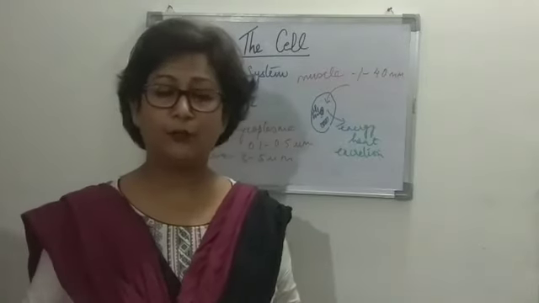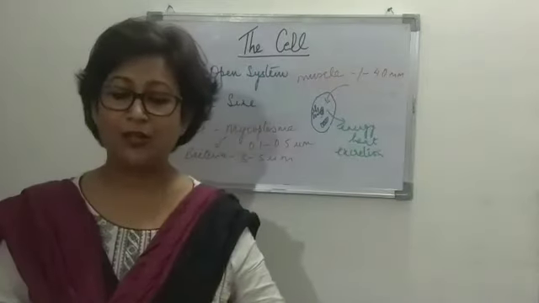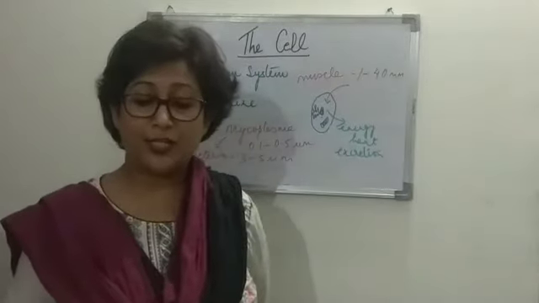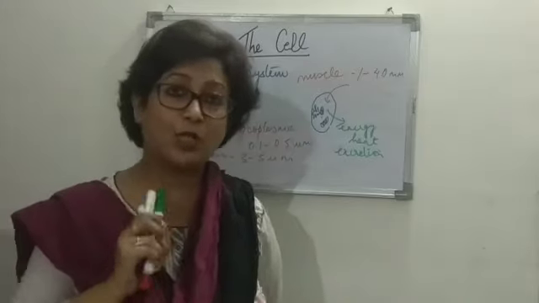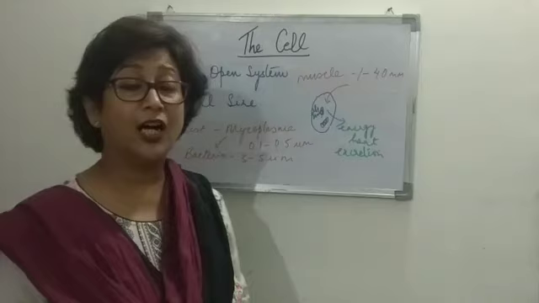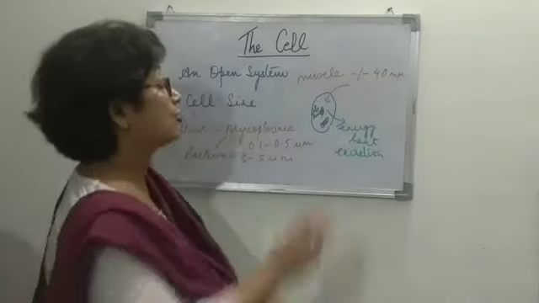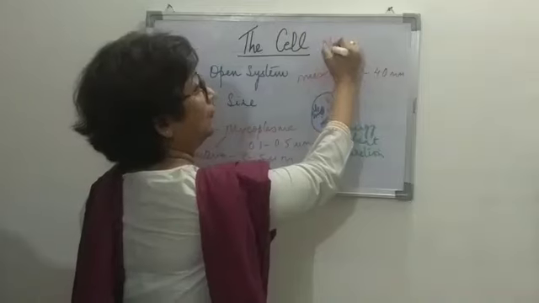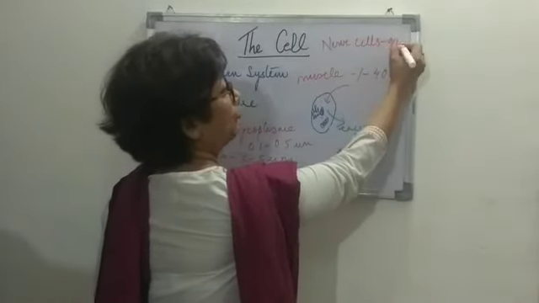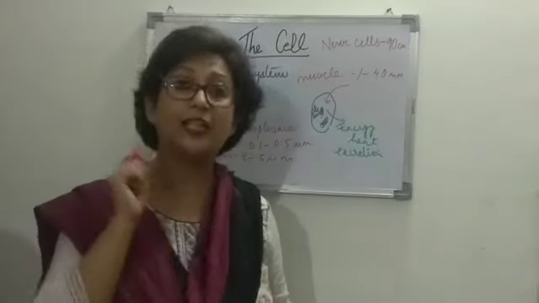Longest cells of the human body, not just the animal cell, we talked about the bacterial cells also, right? So the longest cell in the human body are the nerve cells. Now, these are really long cells because they can reach a length of around 90 centimeters, quite lengthy, right?